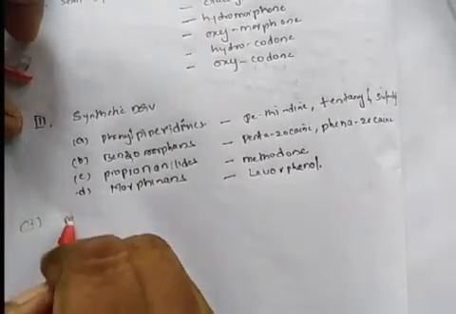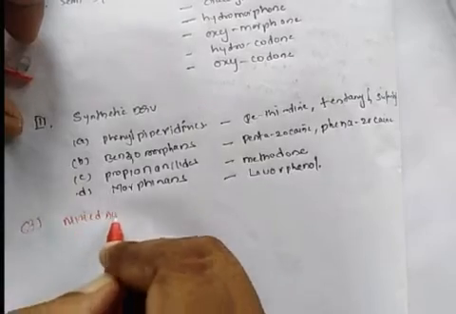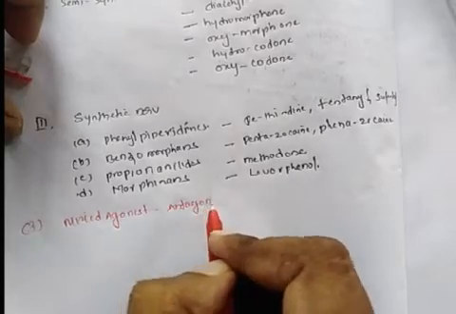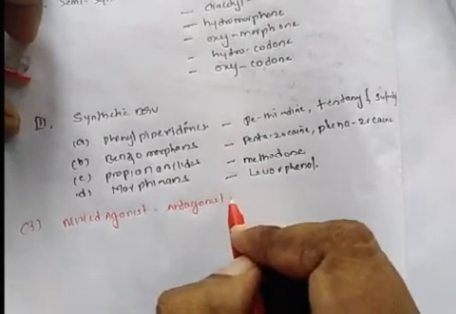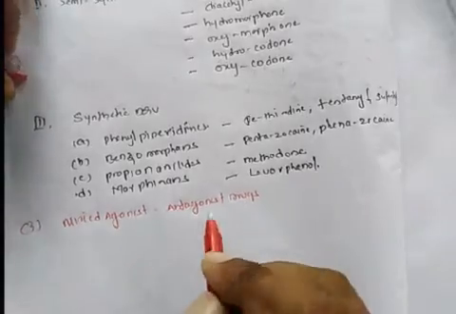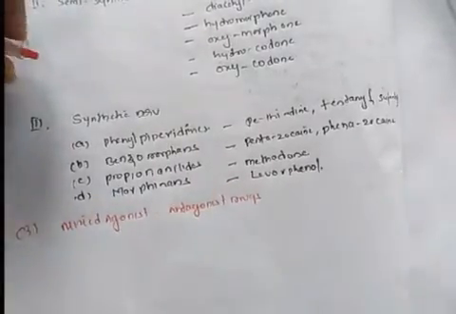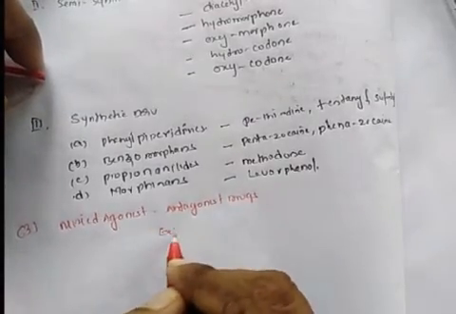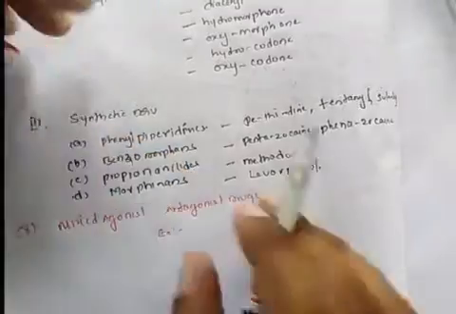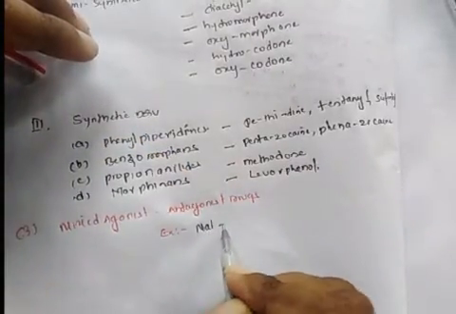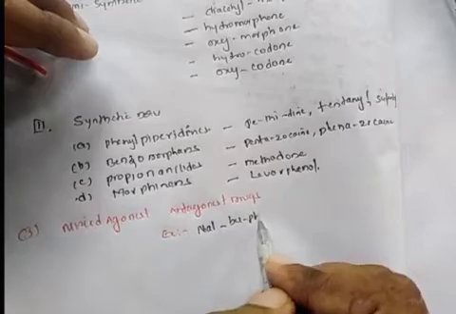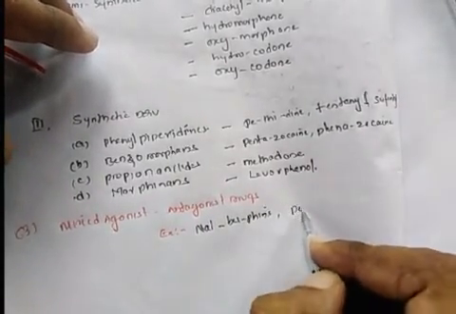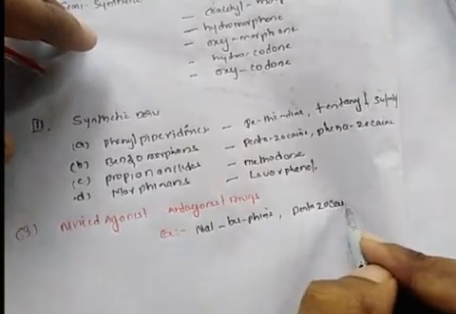Examples for this category of drugs are nalbuphine and pentazocine.